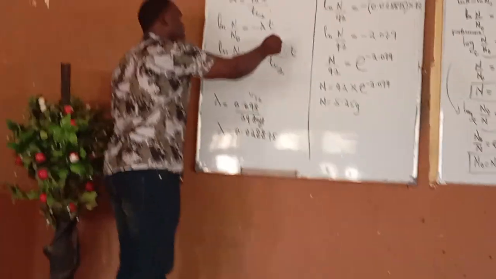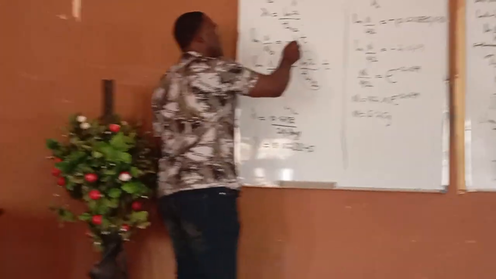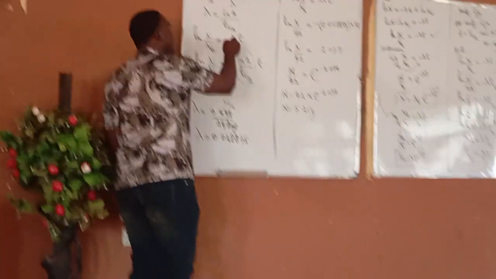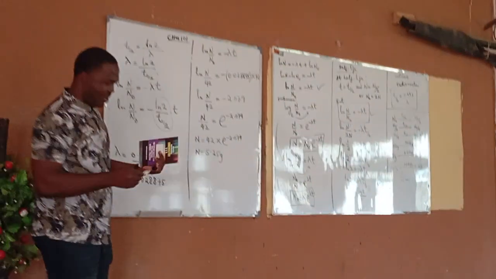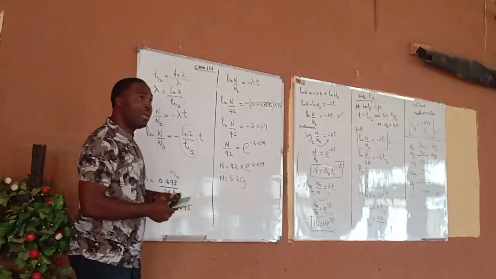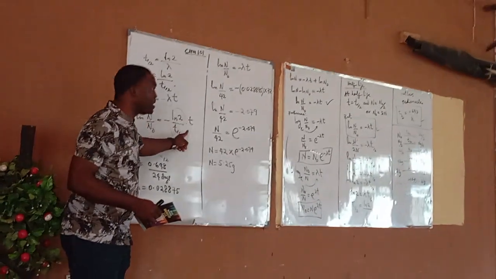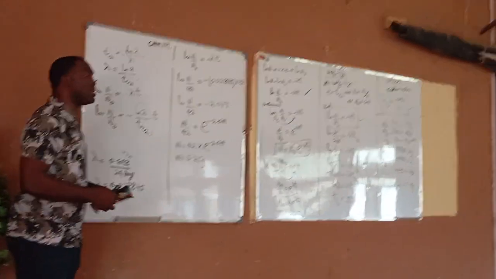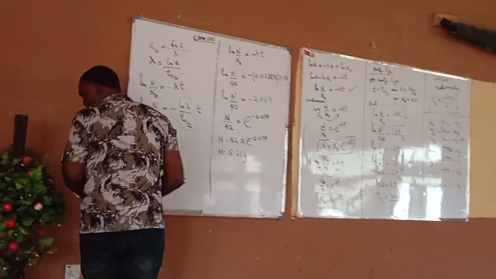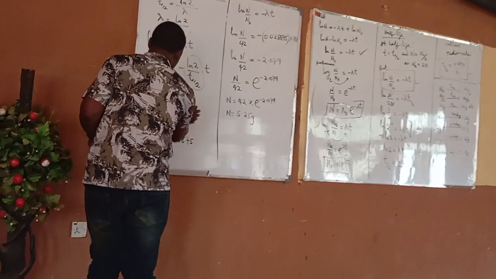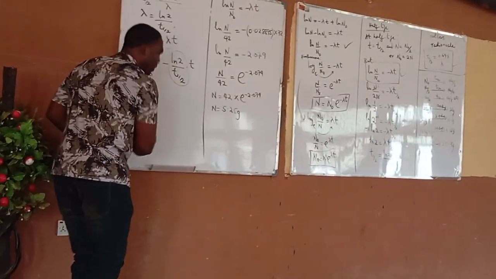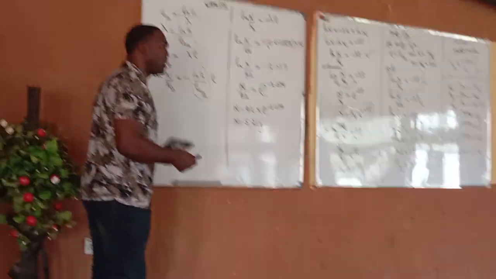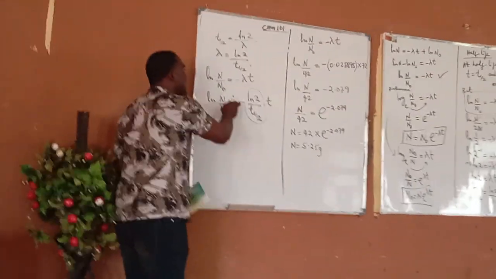See your lambda now. Your lambda is everything here, which is this. Is it not true? So if you put this down, you have this. So what you have here now, you can solve it around. Then this negative, of course, you can put this equation into so many things. The negative here can make this.